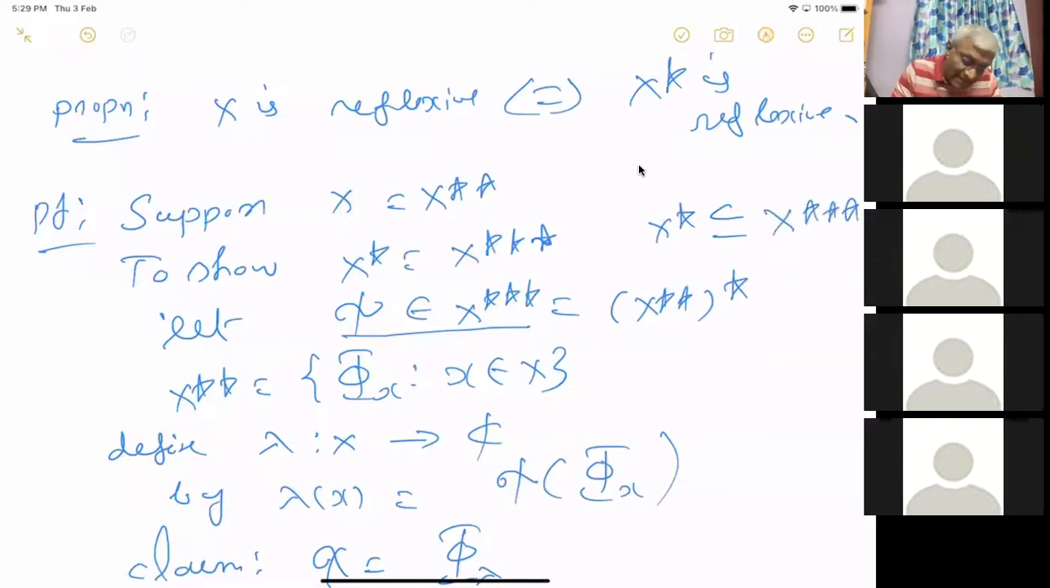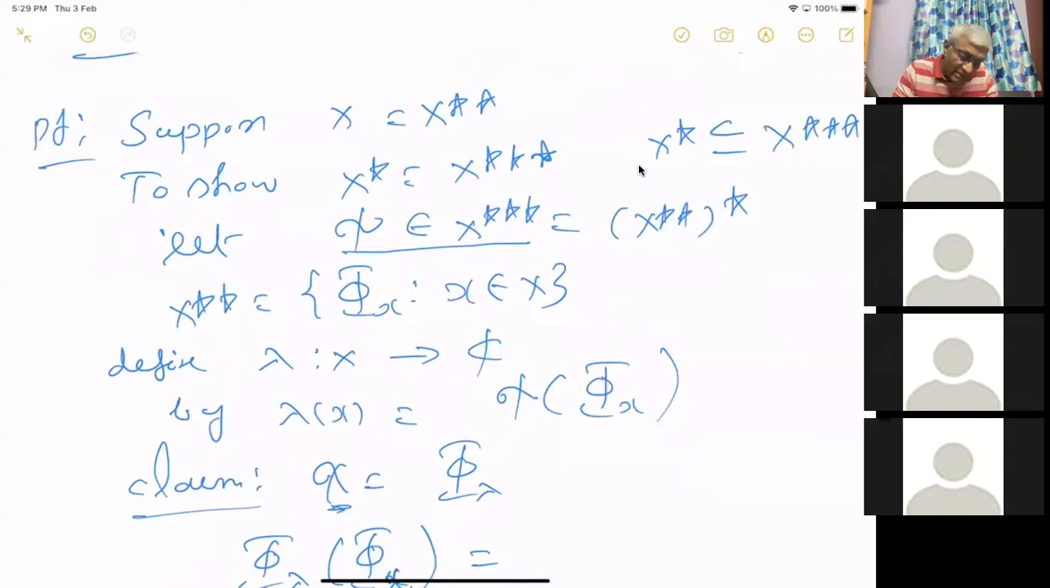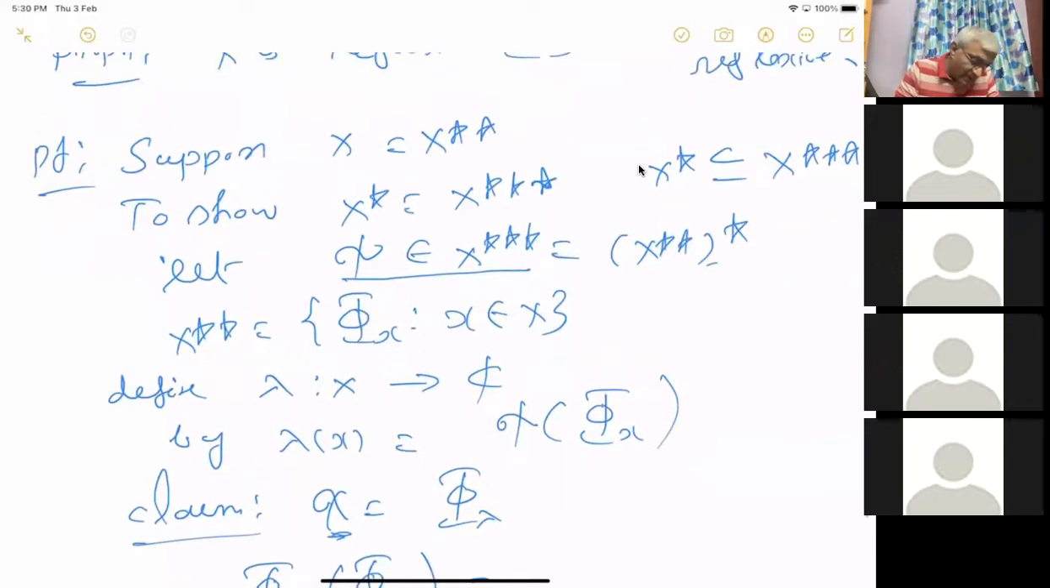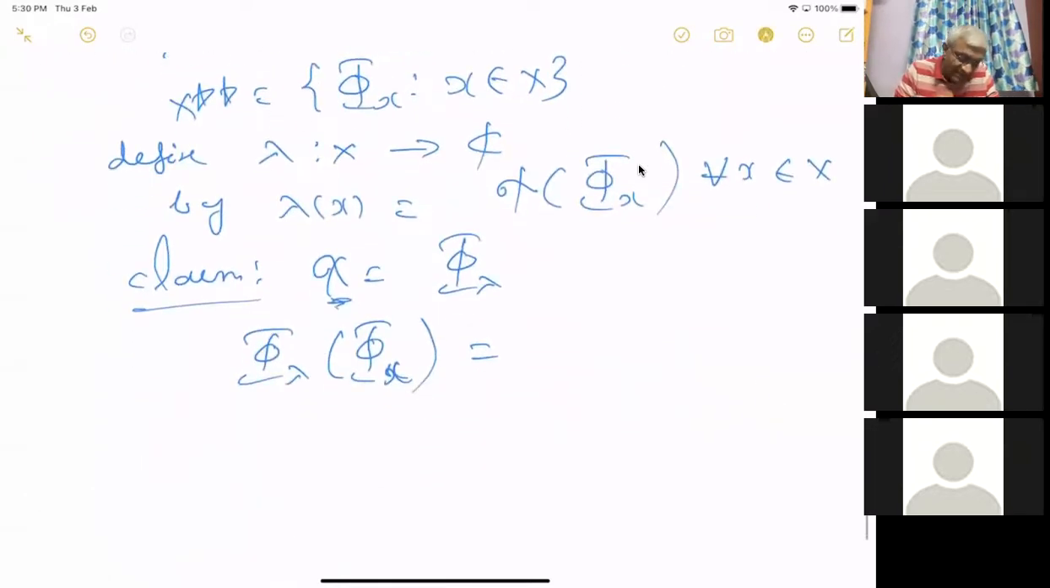So I am taking some element in X triple star and I want to show that it actually comes from X star. To show that, I take an element in X triple star, which is by definition a functional on X double star. But then X double star, because we assumed it is equal to X, contains only elements of this form phi x. I define a lambda from X to C by this prescription, for all x in X. Now I have to show that this chi is given by this phi lambda. Then it's done. I want to show that X triple star looks like all those phi lambda.